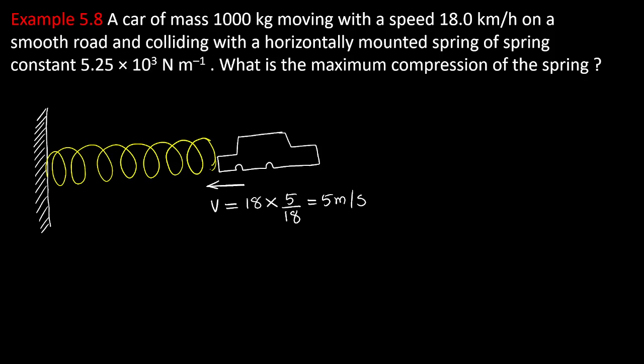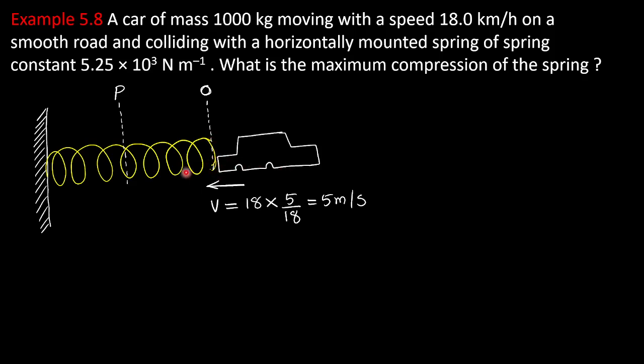What is the maximum compression of the spring? That is the question. This is the mean position, and this is the maximum compression of the spring. Let me call the mean position O, and the maximum compression P. O is the mean position or equilibrium state, neither compressed nor stretched, the relaxed state.